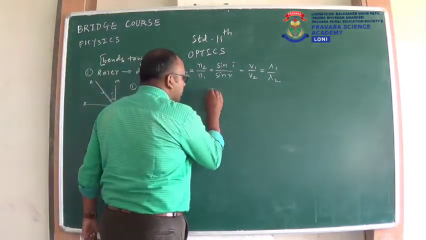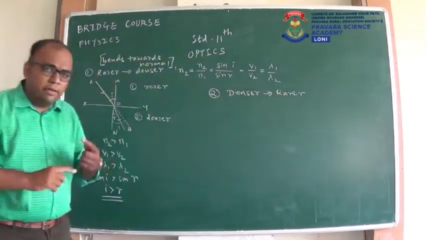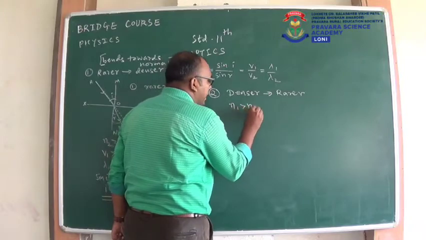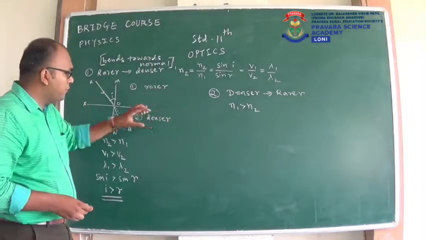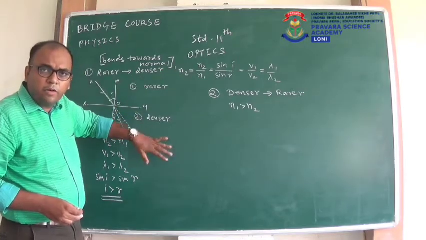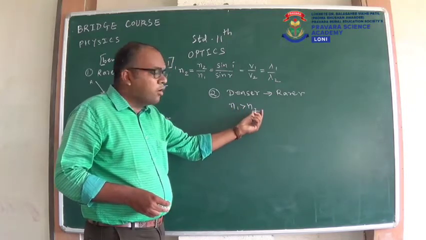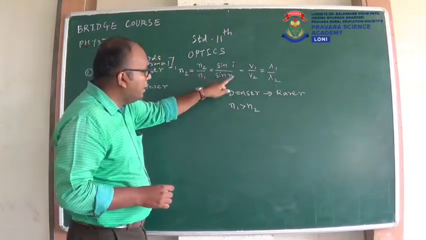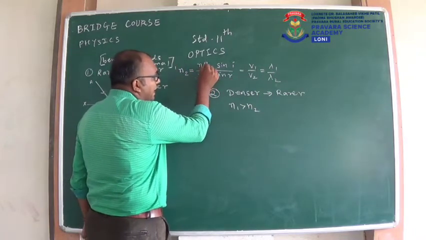Now we'll go for the second, that is denser to rarer. I will draw the diagram afterwards. First we'll discuss all these points. Here N1 will be greater than N2. That means refractive index of this denser medium will come at the above side, rarer medium will come at the bottom side, and refractive index of denser medium will be more than the rarer medium. So here it will be N1 greater than N2. Now here V1 greater than V2, right? Here N1 is greater than N2, that means denominator is greater than numerator.